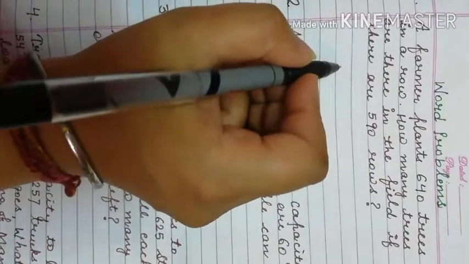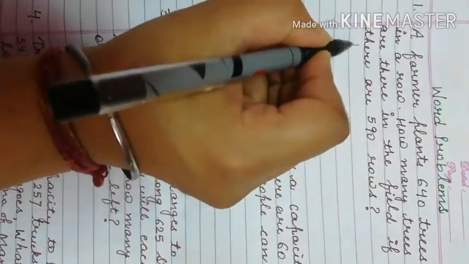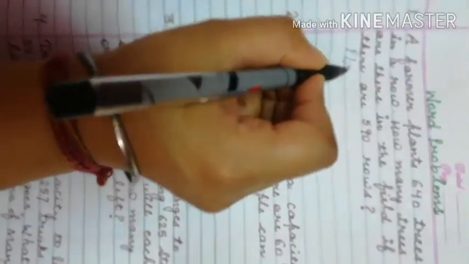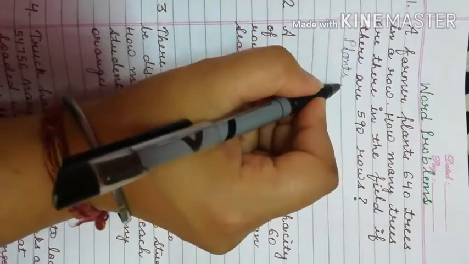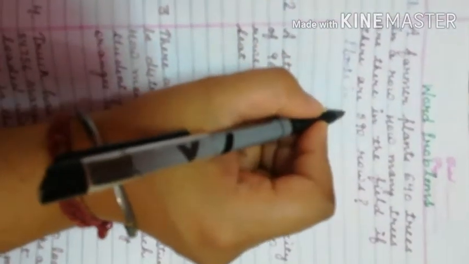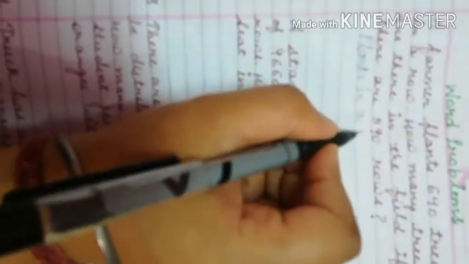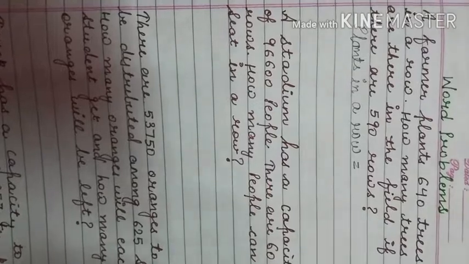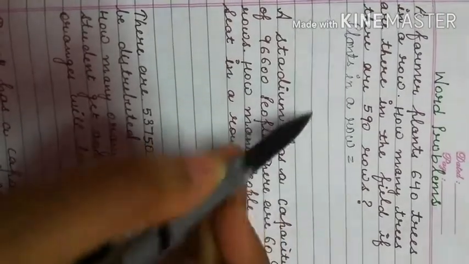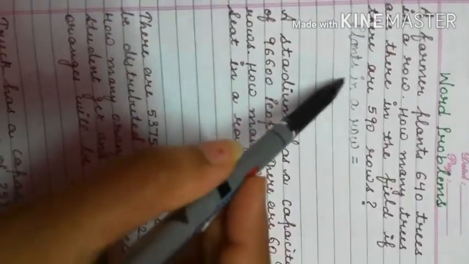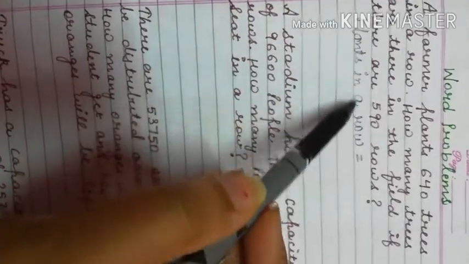So we will start writing: plants in a row, means trees in a row.